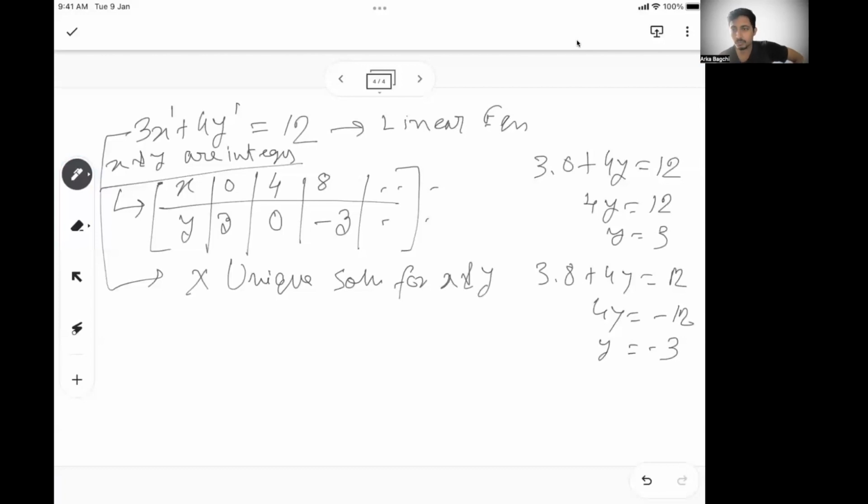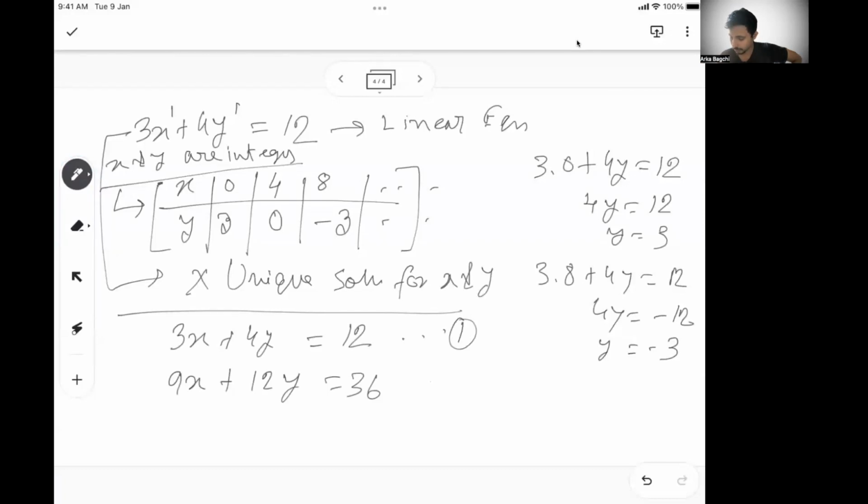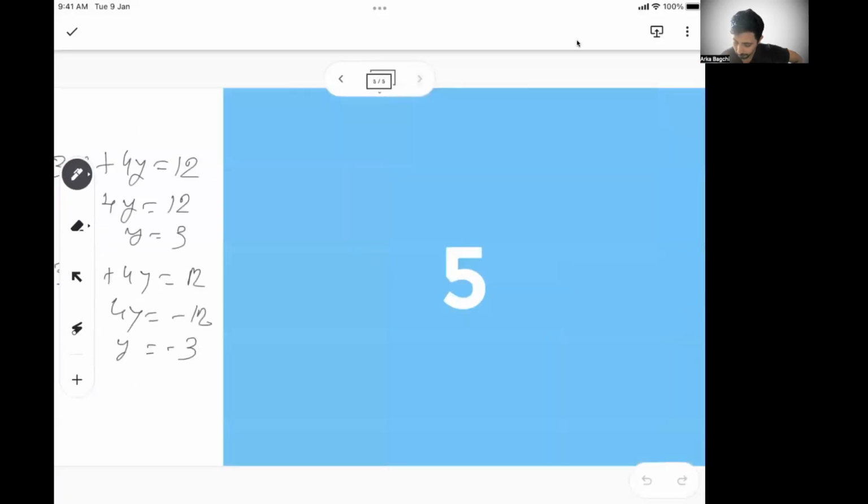So your answer should be, I need two equations for two variables. Okay, so let's say 3x plus 4y equal to 12. And let's say I'll give you another equation, 9x plus 12y is 36. So this is equation 1, and this is equation 2. Let's see if we can solve them.